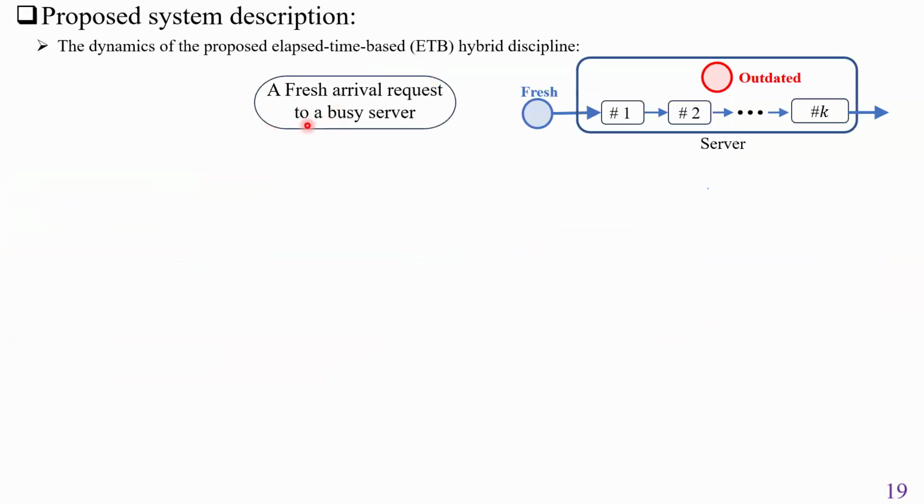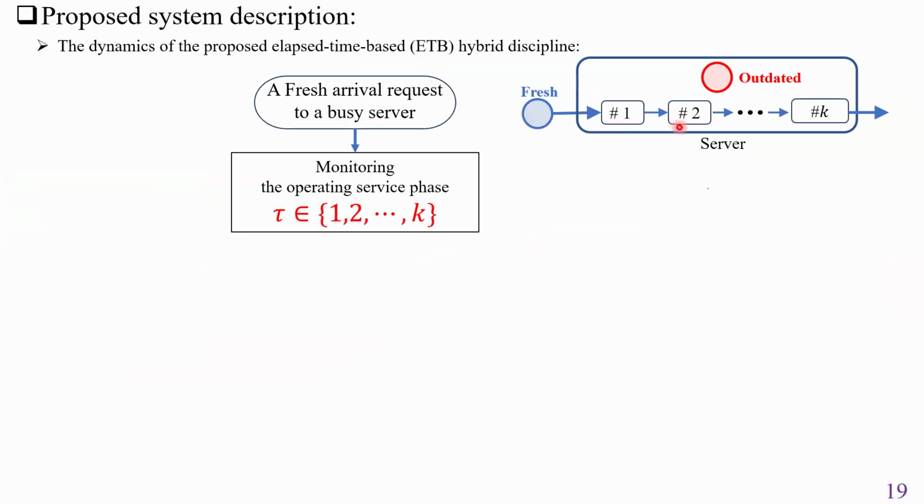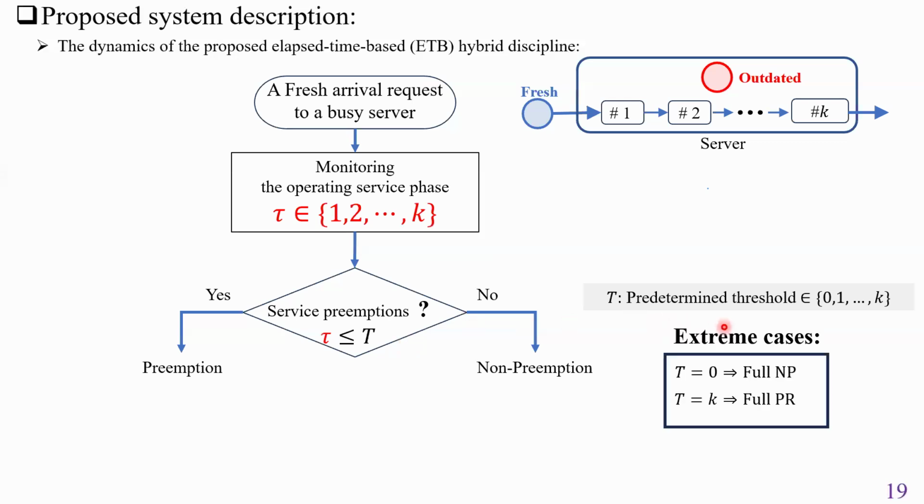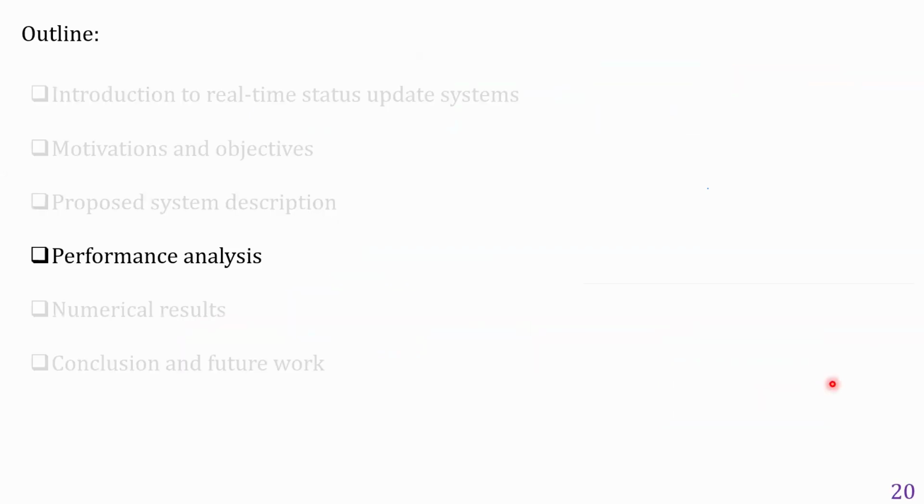The dynamics of the proposed elapsed time-based hybrid discipline can be demonstrated as follows. For any fresh arrival request to a busy server, we firstly monitor the operating service phase tau. The preemption can only be admitted if the operating service phase doesn't exceed a predetermined threshold T. Through the extreme cases of the threshold parameter T, we can obtain the full preemption and the non-preemption disciplines.